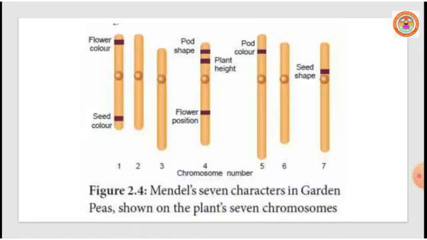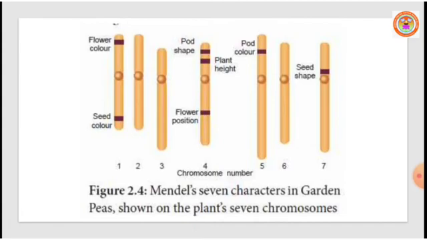Next, Mendel's 7 characters in the garden pea plant are shown on the 7 chromosomes. You can see that flower color and seed color are found on the first chromosome. The third chromosome has nothing, the second chromosome has nothing. The fourth chromosome has pod shape, plant height and flower position.